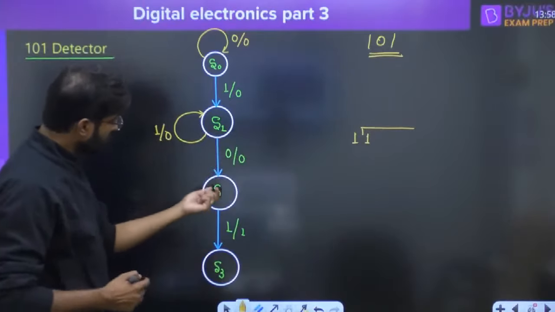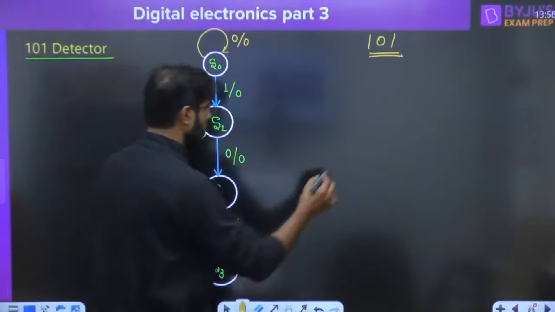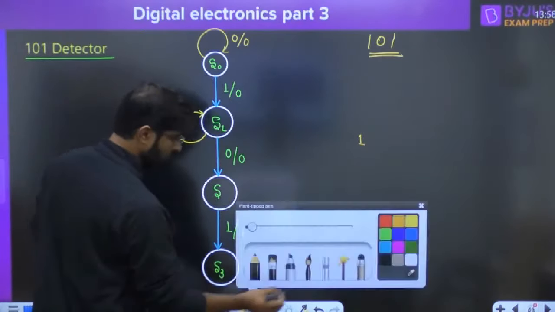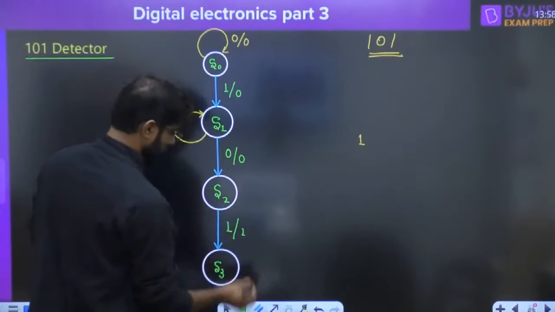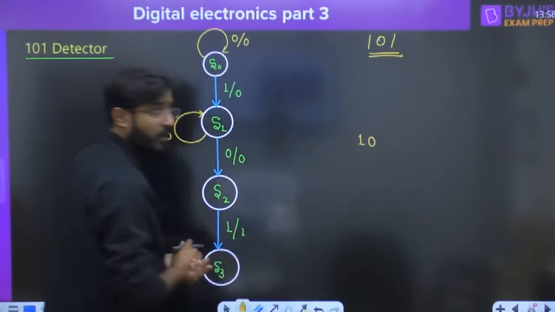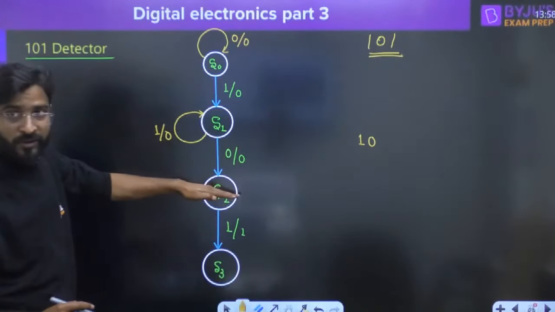Rahul, now when you reach S2, S1 we have seen completely. Now for S2, we will reach S2 when 1 0 is basically applied consecutively. If 1 is applied, you will go to this state. If 0 is applied, you will reach this state.